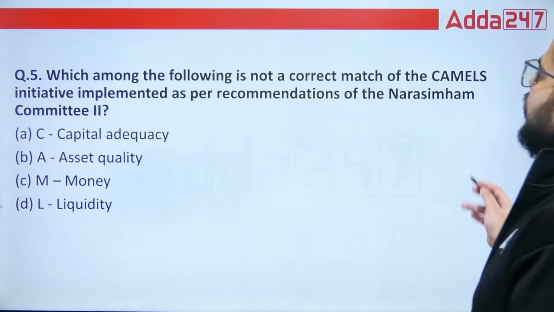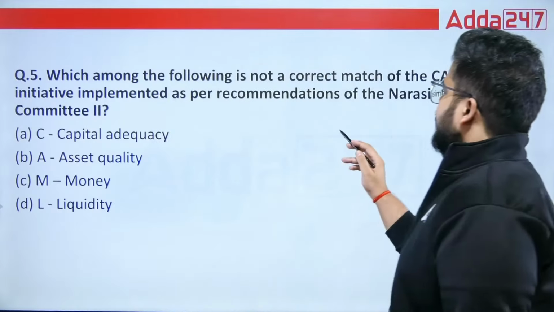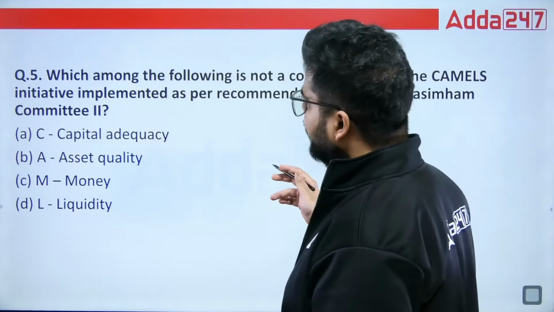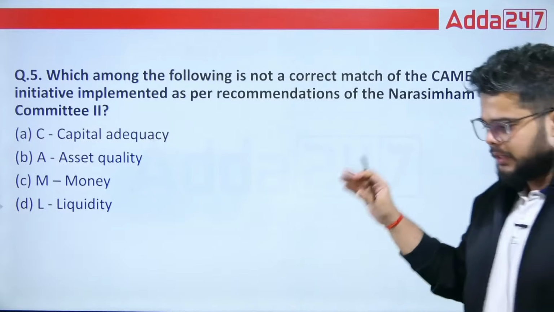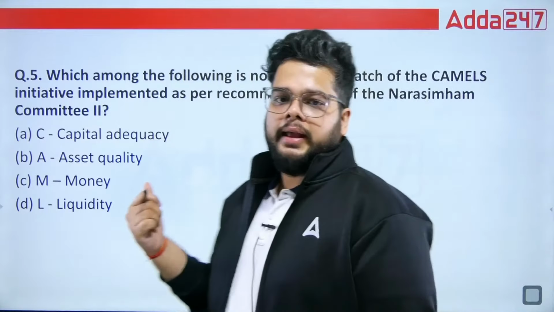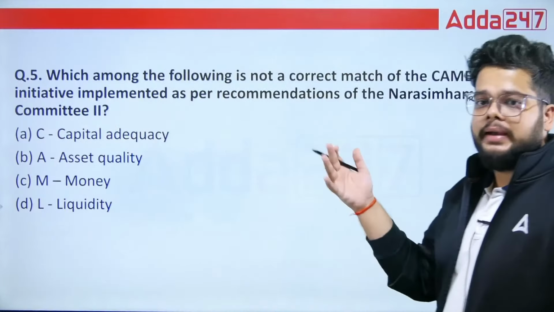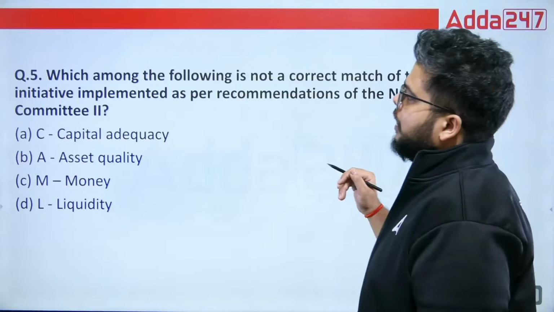Then we have: which among the following is not a correct match of the CAMELS initiative implemented as per the recommendations of Narasimham Committee 2? So always remember, these abbreviations are very, very important. Like here we have CAMELS, then we have the SCOMET policy, then in module D also we have some abbreviations like SPEED plus STAR. All these schemes are very, very important in module C.